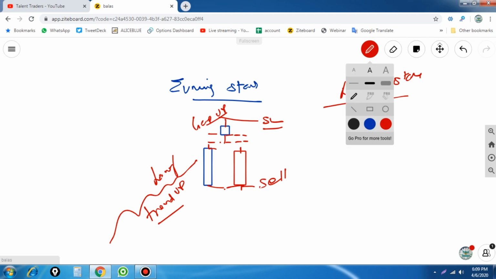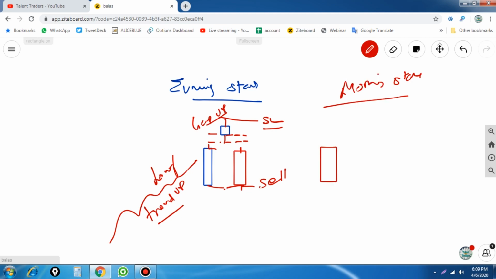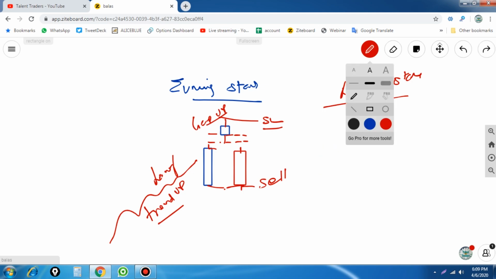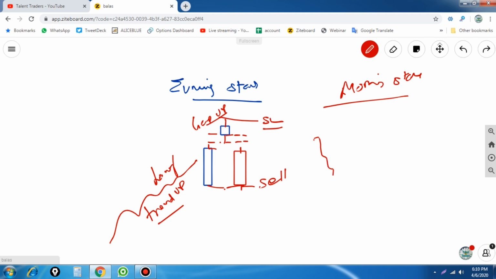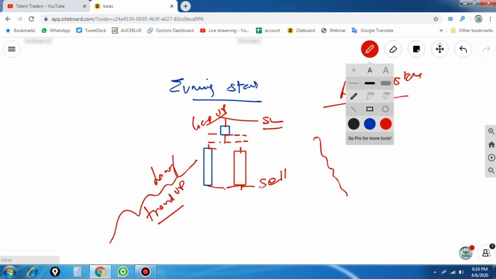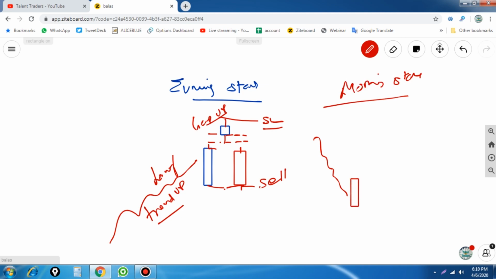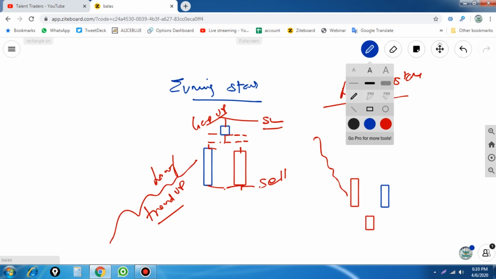The morning star is when the candle forms and the previous trend should be down. The stock has been falling, and we find there is a big red candle, and the next candle forms lower than that, and then a third candle forms as a green bullish candle. This is the pattern where we see how this system works.